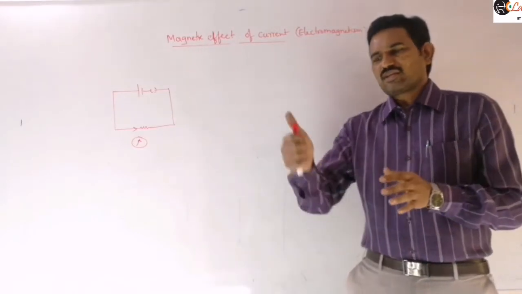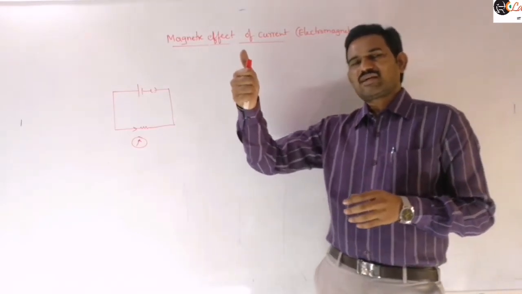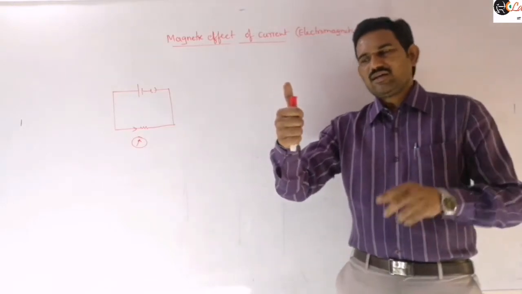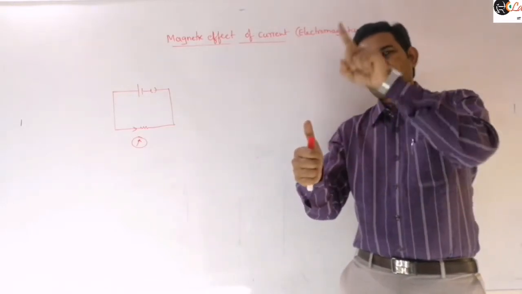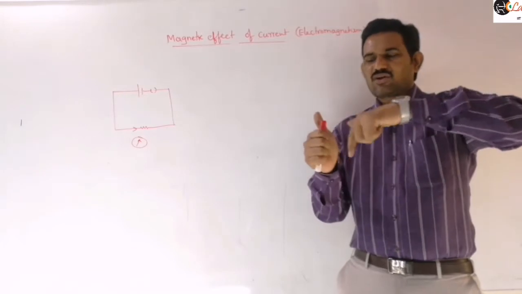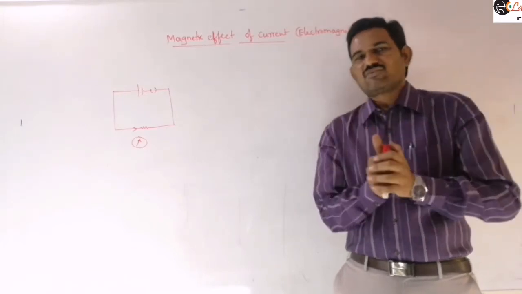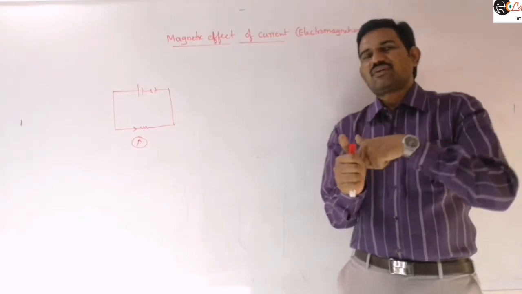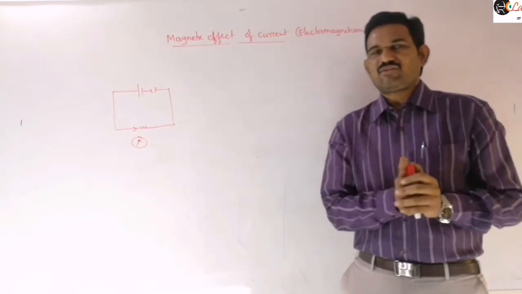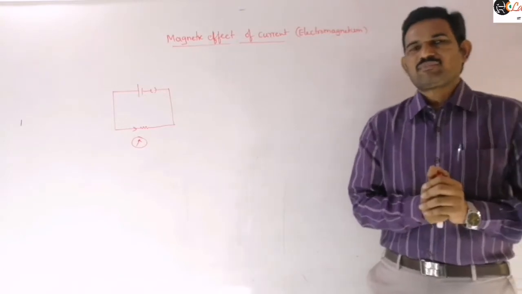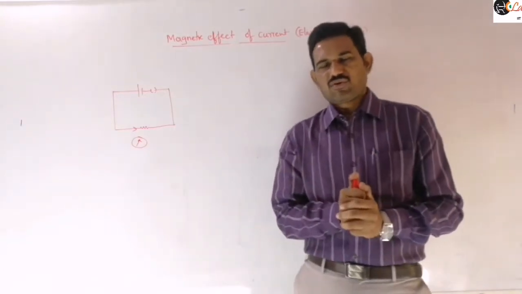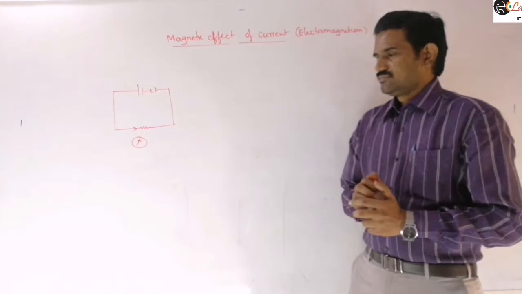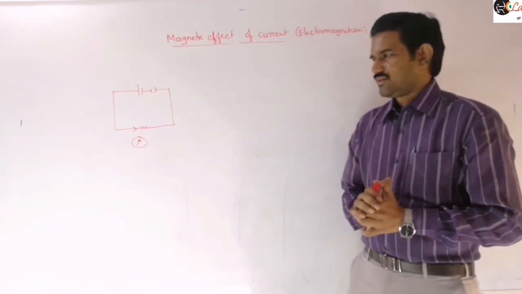If you assume the current carrying conductor is held in your right hand such that the thumb indicates the direction of the current, then the curl of the fingers represents the direction of the magnetic field. The tangent drawn to the magnetic field lines at any point gives the direction of the magnetic field at that point, right? That is the rule for straight conductors, and we will discuss these directions now. That is the experiment.